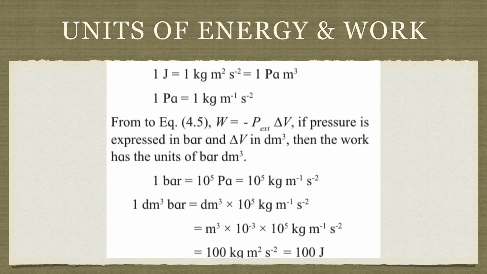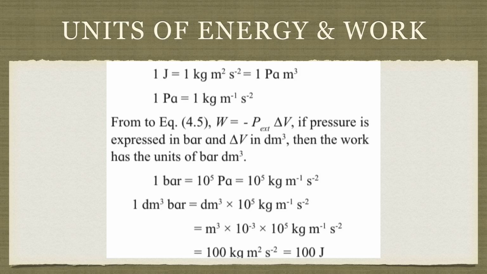Now in the next step, I want 1 bar dm cube. That means whatever the equation for 1 bar I got, I'll multiply it by dm cube. So dm cube multiplied by 10 raised to 5 kg meter inverse second raised to minus 2. Now over here I have to change dm cube into meter cube, since 1 dm cube is equal to 10 raised to minus 3 meter cube. So I have written meter cube into 10 raised to minus 3 into 10 raised to 5 kg meter inverse second minus 2.